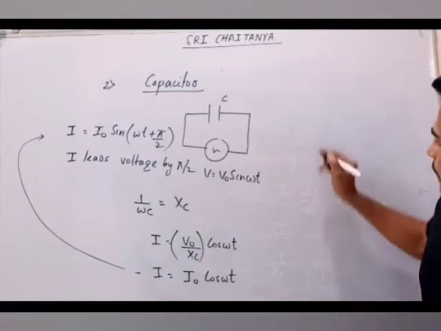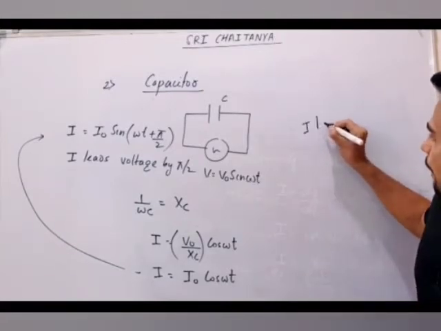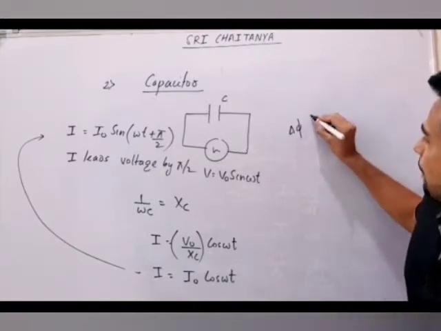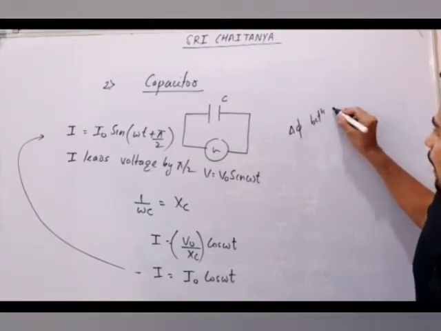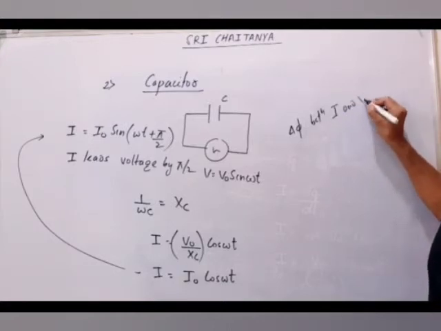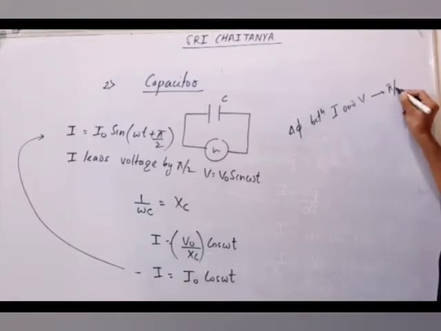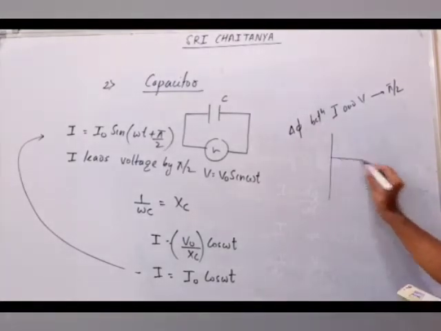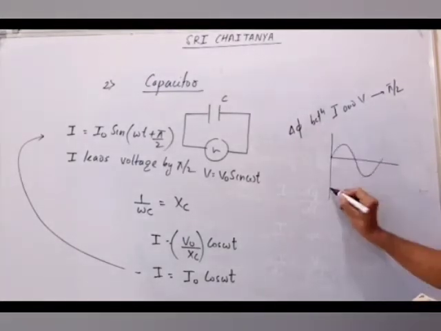That means the phase difference between I and V will be pi by 2. And who will be leading? Current will lead. By how much? Pi by 2. That means if you draw the graph for voltage,